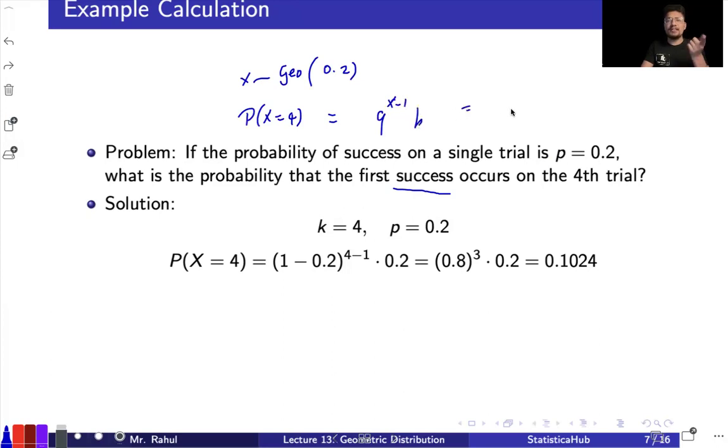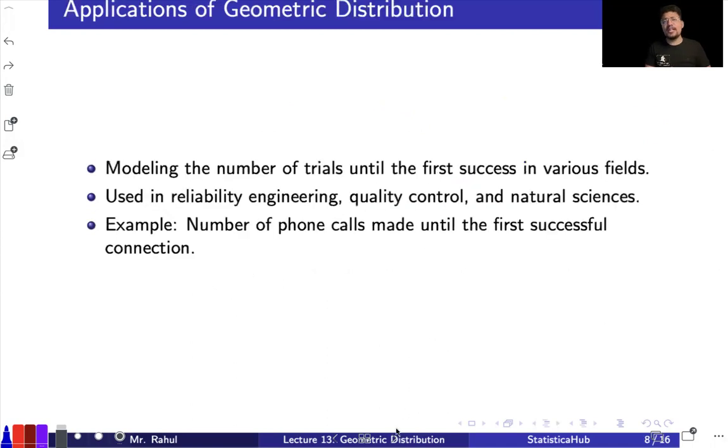So I will be getting 0.8 raised to the power 3 into 0.2. Once you solve it, you are going to get 0.1024. Okay, so that is a very simple example on the geometric distribution. Okay, moving ahead. Now we have some applications that we already covered a little bit.